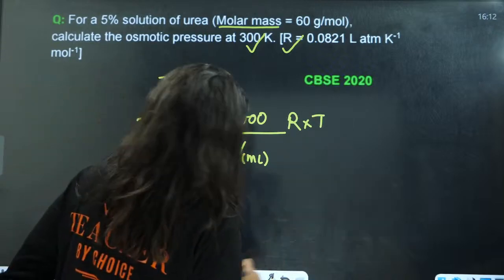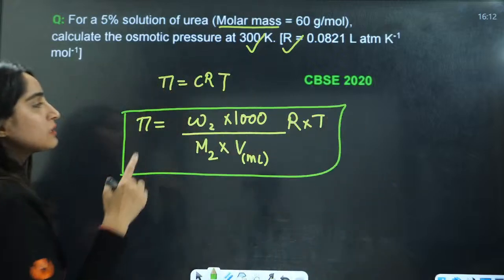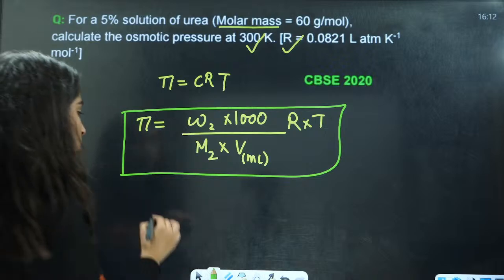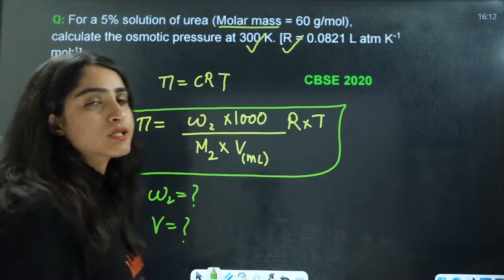Now the question here arises: ma'am, how will we calculate? We are not given W2. We are not given any volume in the statement.